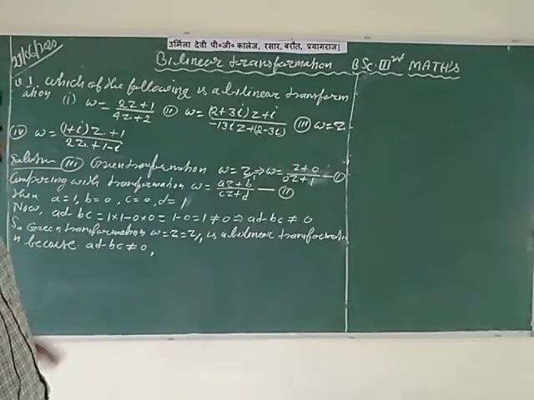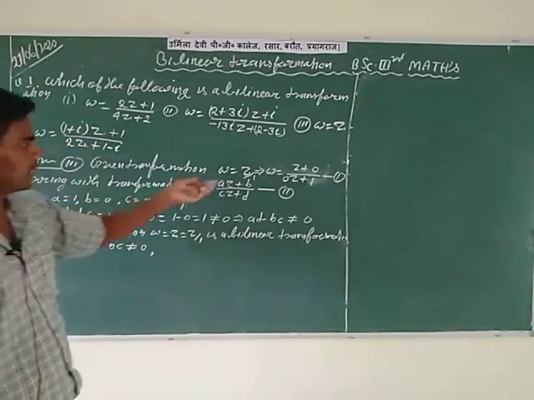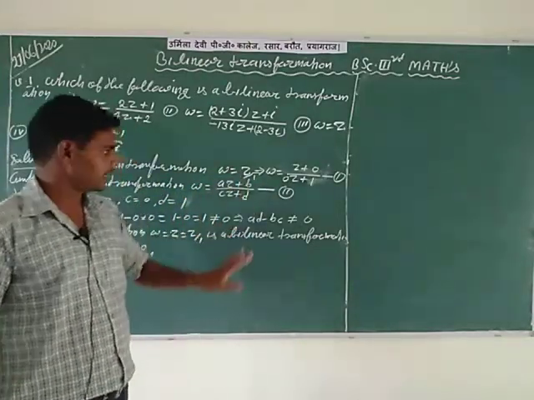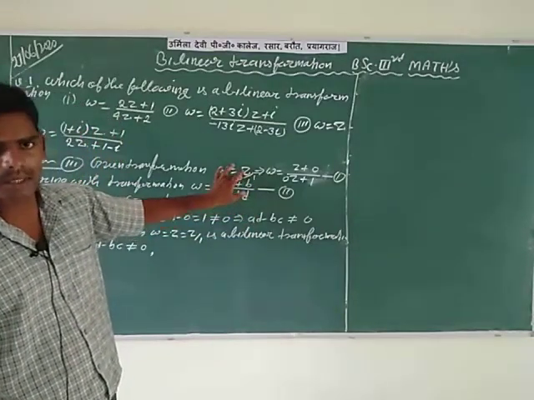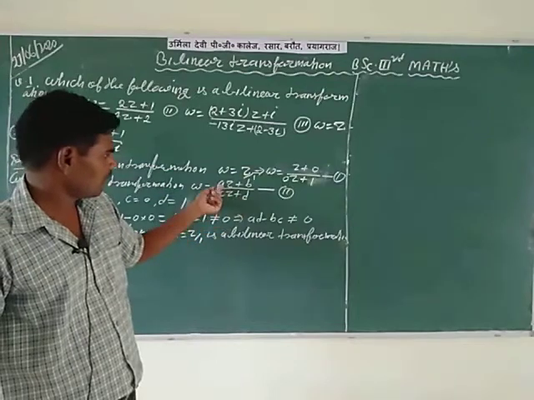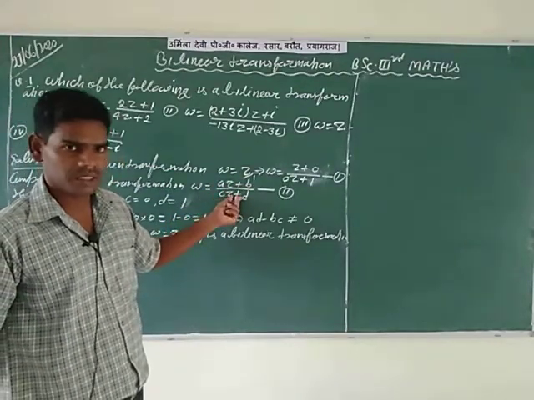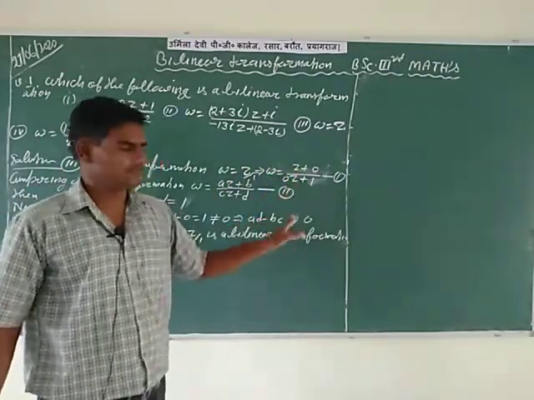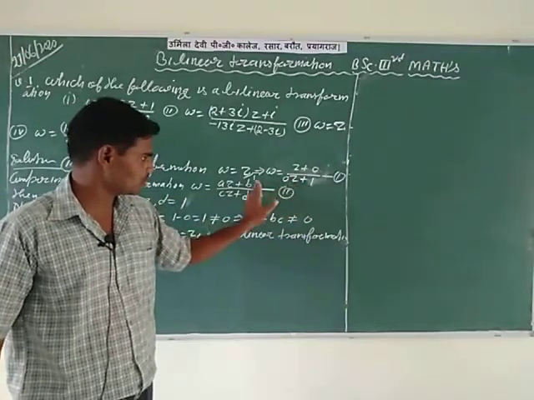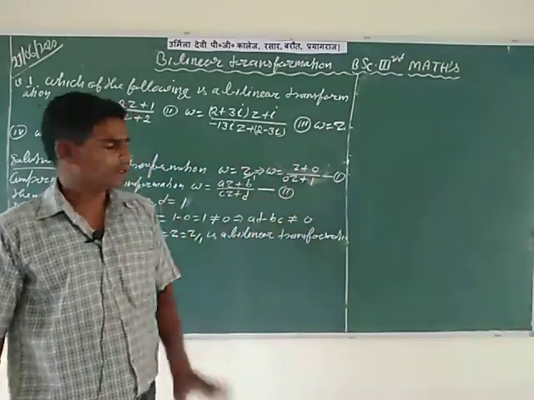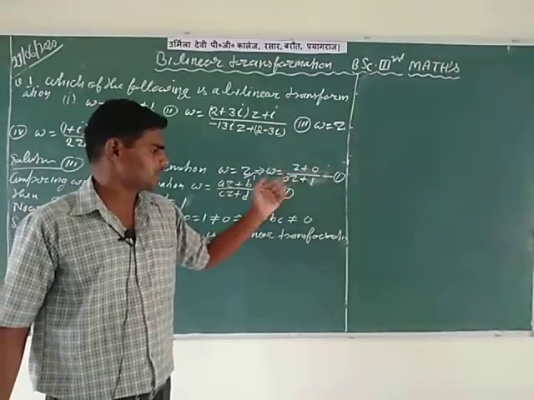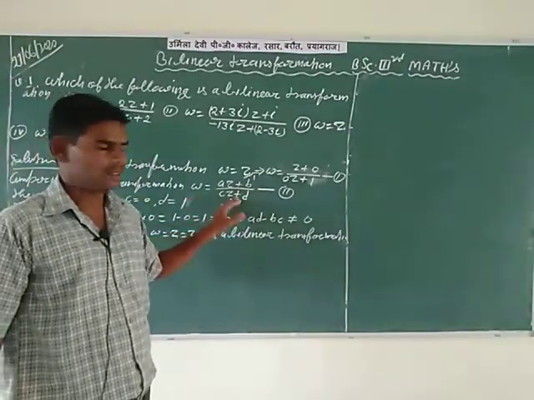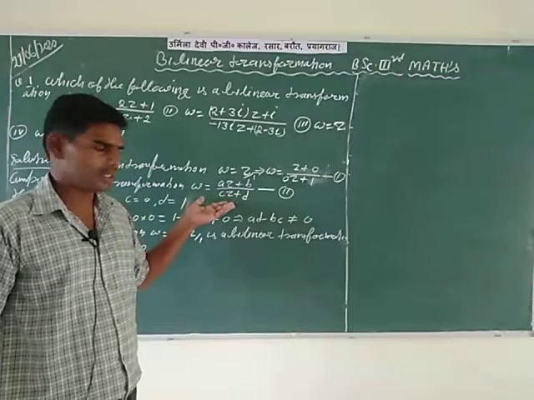It's a confirmed result. In this question, first write the given transformation W is equal to Z by 1, and change it into the form AZ plus B divided by CZ plus D. For that, Z plus 0 divided by 0Z plus 1, where 0Z plus 1 is equal to 1, and Z is equal to Z plus 0. Then compare it with the bilinear transformation.